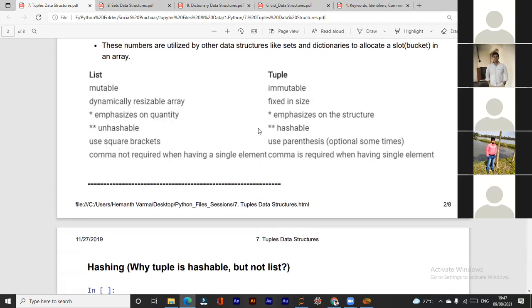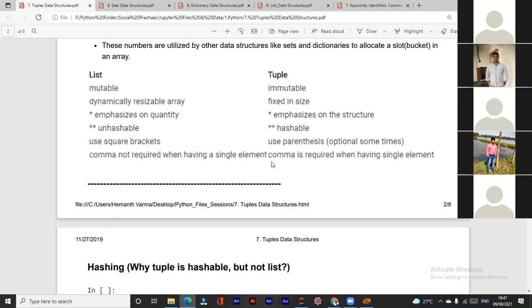List emphasizes quantity, while tuple emphasizes structure. Then lists are unhashable. Tuples are hashable. A list uses square brackets. A tuple uses parentheses, which are also optional sometimes. A comma is not required when a list has a single element, because we are already writing that element within square brackets.